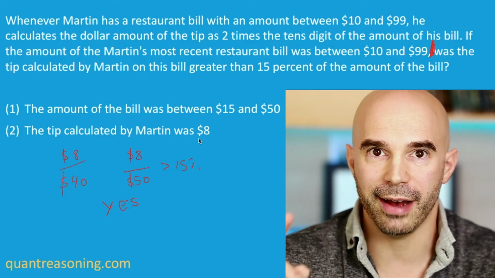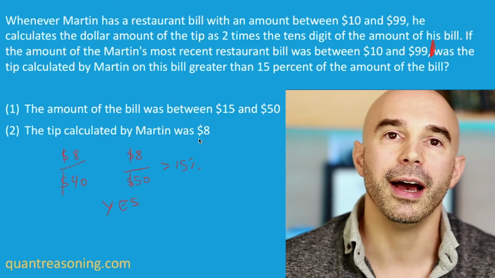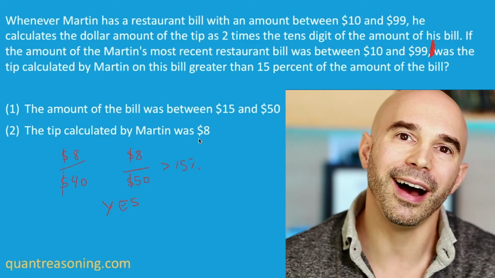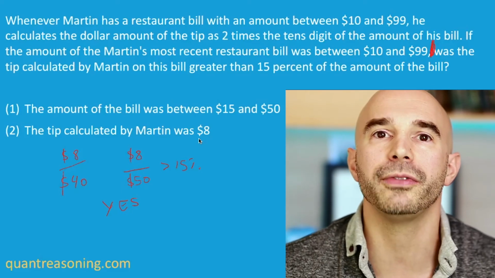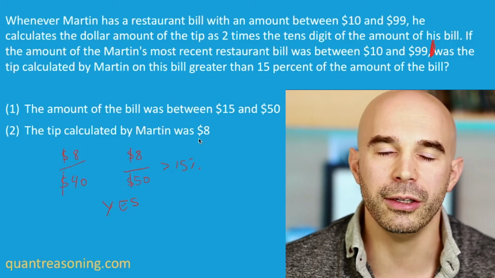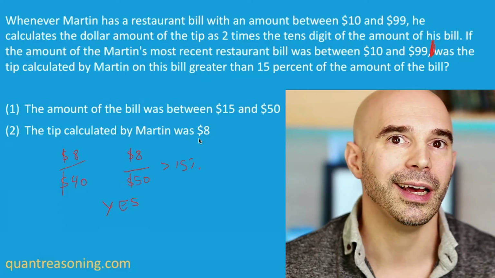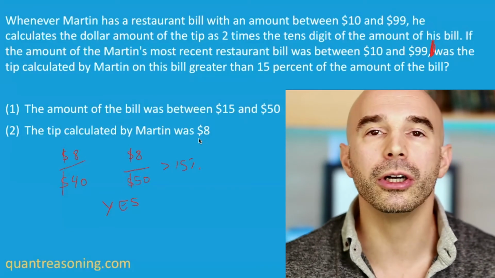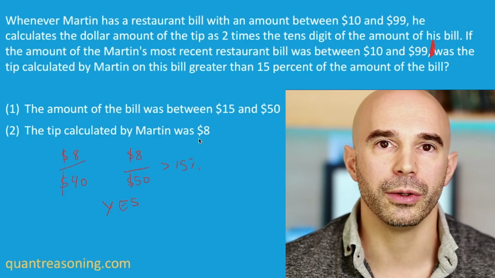statement 1, having already seen that statement 2 gives a definitive yes. I can go in statement 1 and say, I already know this statement will allow for a yes. I don't need to prove that it can lead to a yes. I know it can. Which means, in order to prove insufficiency, I only need to show that I could get a no.